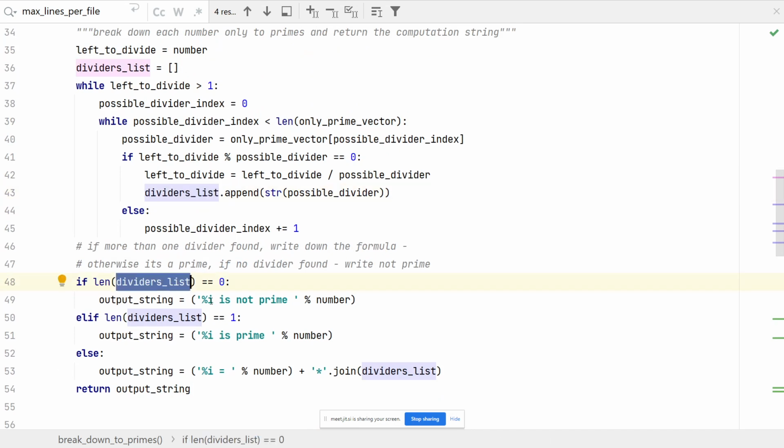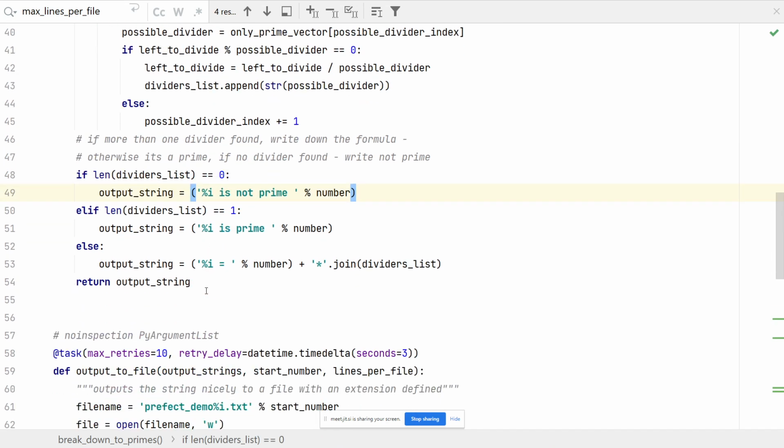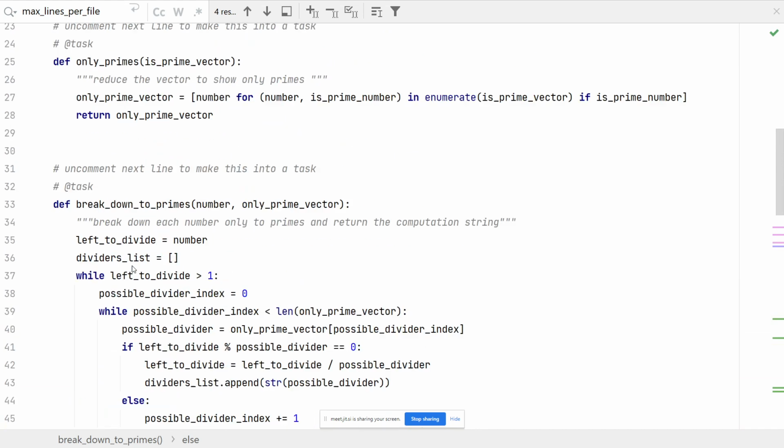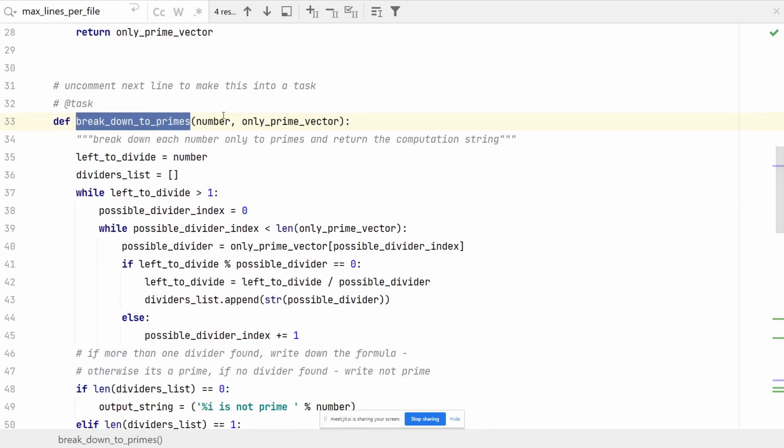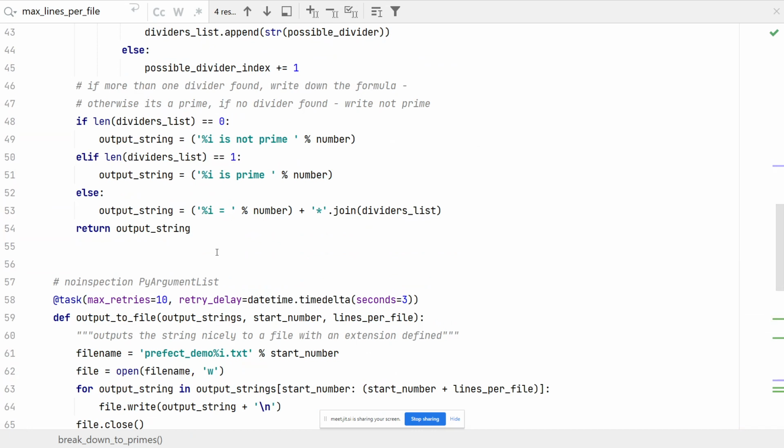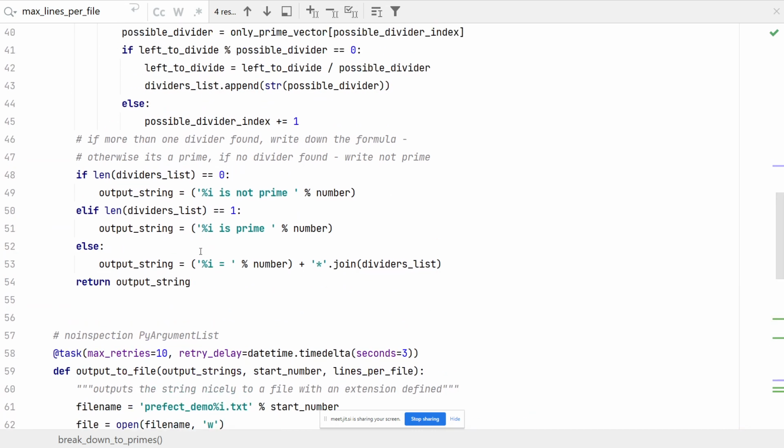If the divider list is 0, this is a special situation where you have a special number that is not a prime, like 0 or 1. But the divider list should be at least 1 because the number always kind of divides itself. So this is how I decide it's a prime. And else I can give you the list of dividers that creates the number. This is by output string. So break down to primes breaks the number into primes, and gives me back a string to tell me whether the number is a prime or not.